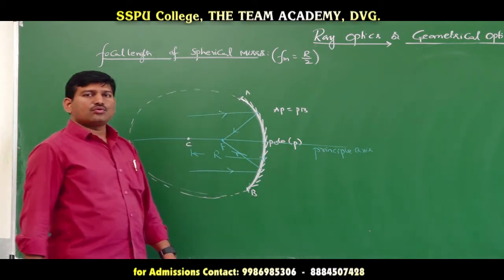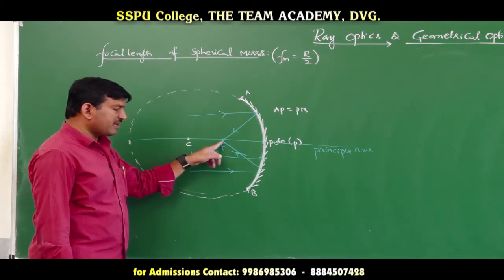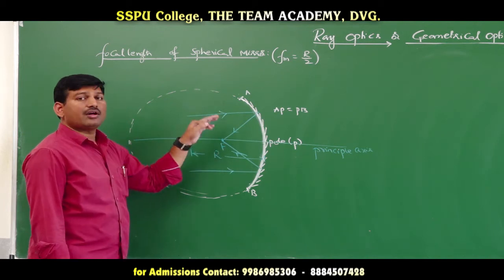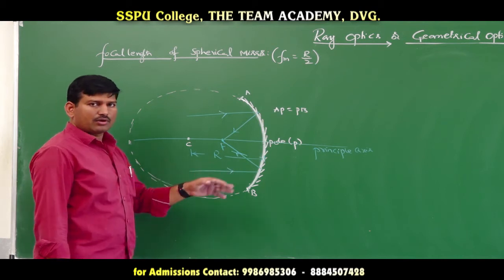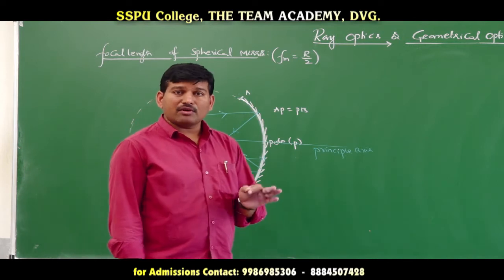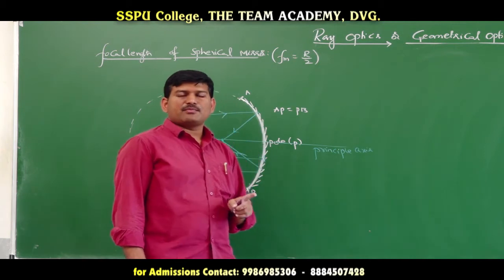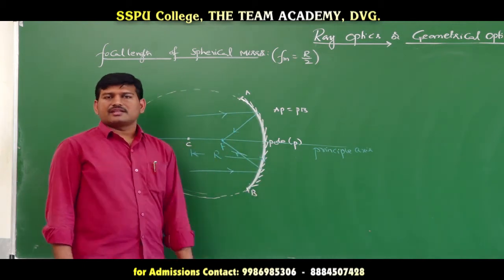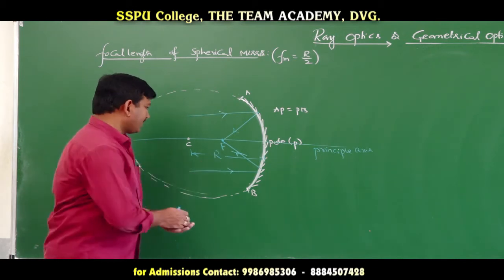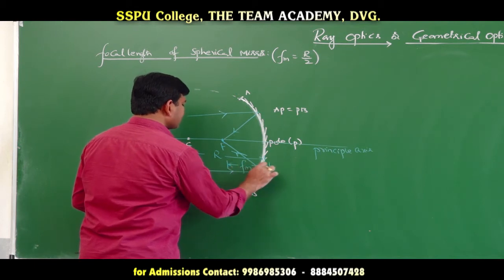So, we have two principal focuses. Here it is a real principal focus. For a concave mirror we have a real focal point, whereas for a convex mirror we have a virtual focal point. So, what is principal focus? When a paraxial beam of light is incident on a spherical mirror, the point where the reflected rays meet is said to be the principal focus, and the distance from the pole to the principal focus is said to be the focal length of the mirror.